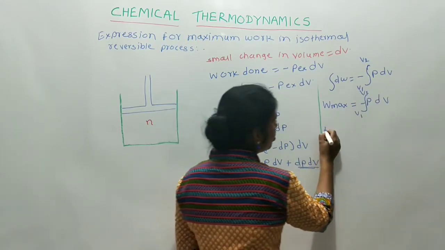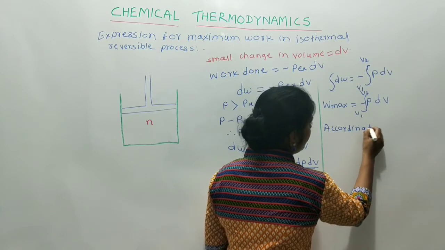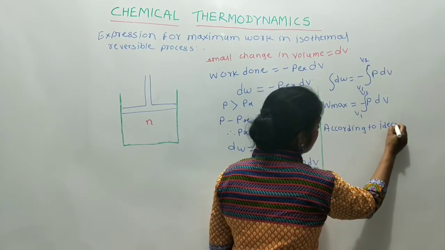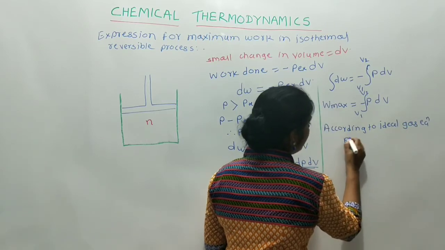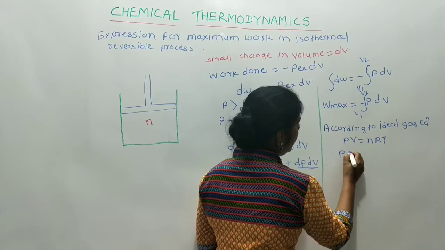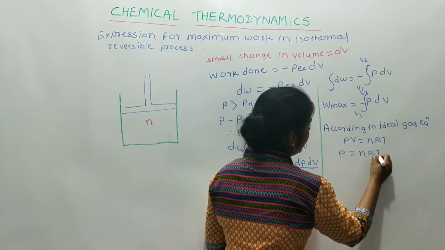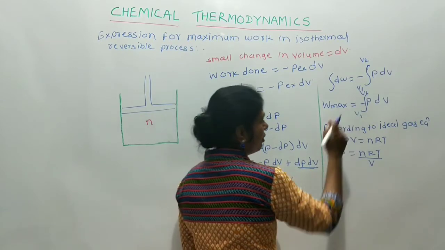But according to the ideal gas equation, we know that PV is equal to nRT, that is, P is equal to nRT upon V. Put the value of P in this equation.